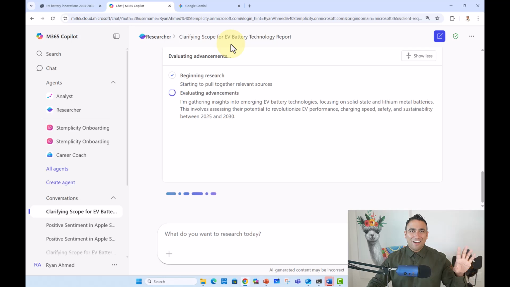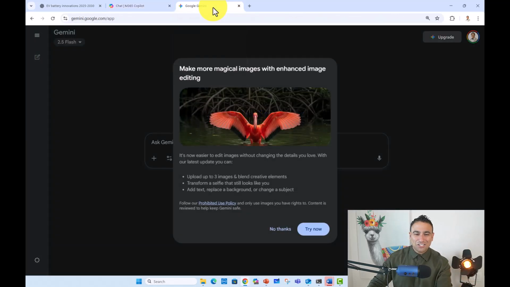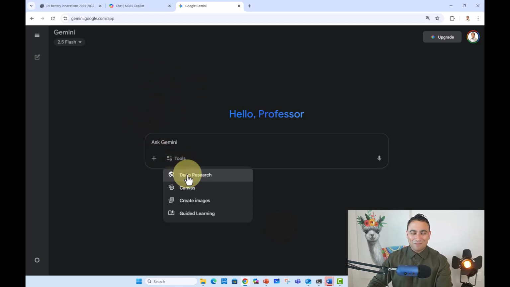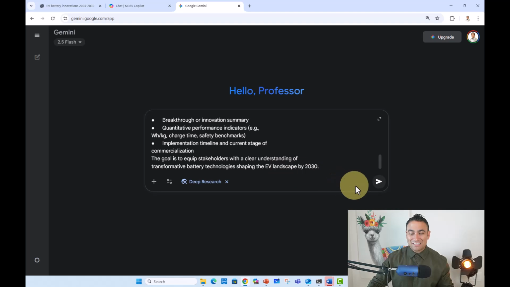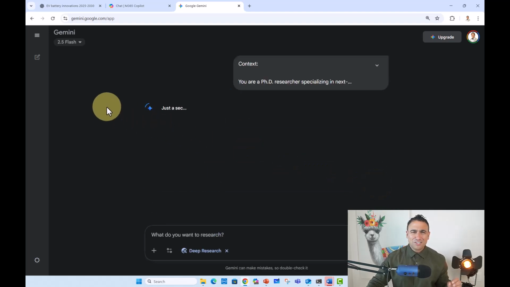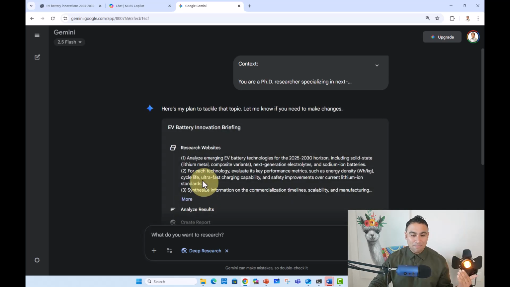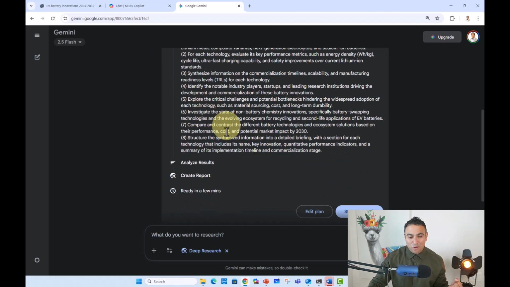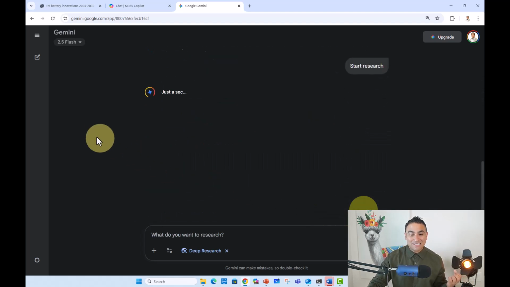And before I pause the video, I just want to show you an additional tool, which is using Google Gemini. I'm going to enable deep research, and I'm going to paste the exact same prompt here. Just to show you, because Google Gemini is actually kind of mind-blowing when it comes to these AI agents, I'm going to share with you why right now. So now it's going to create a plan, and once you're happy with it, you can go ahead and run the deep researcher. Here we go. So this is the plan that the AI agent's going to come back with. And if I'm happy with the plan, I'm just going to say start research.